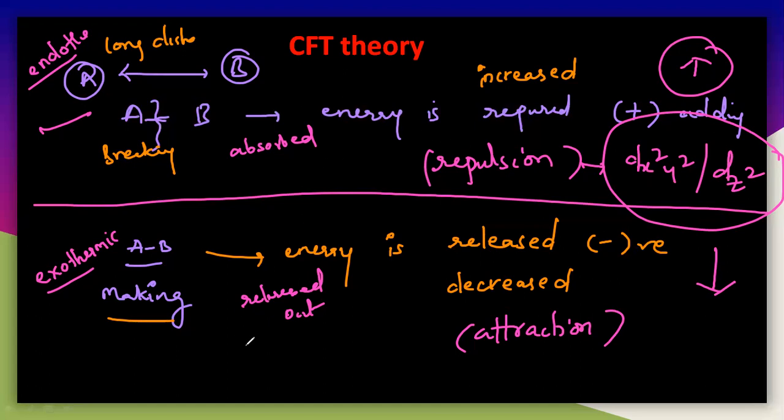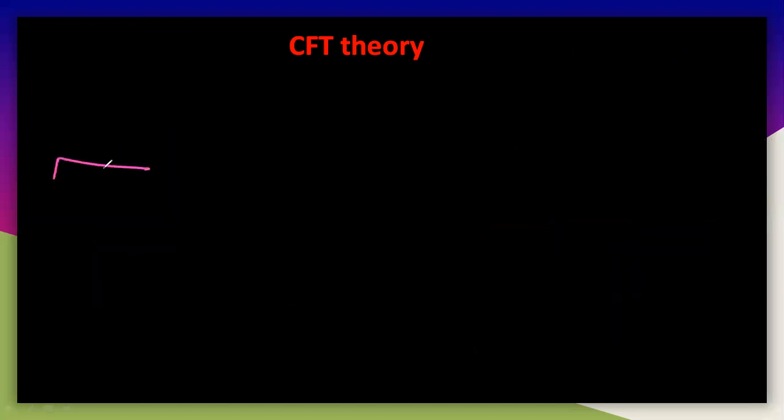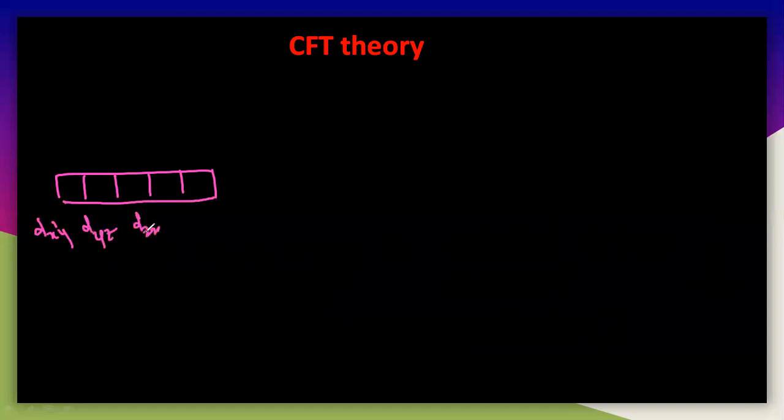So let us draw those particular curves here. Again I will write. Let us write the orbitals of them: 1, 2, 3, 4, 5. So let us take, this is the dxy, dyz and dzx, and this is the dx square y square and dz square. See the orbitals of this.